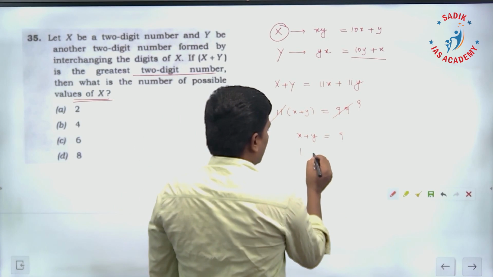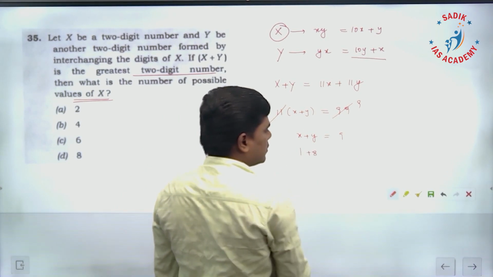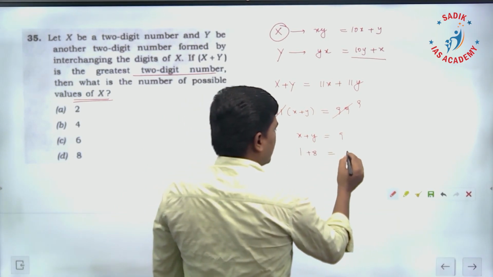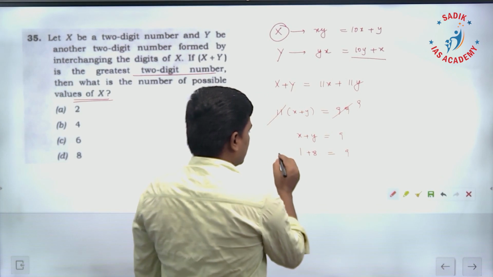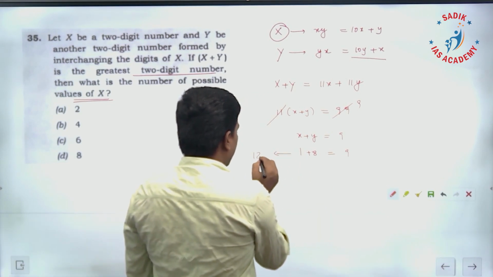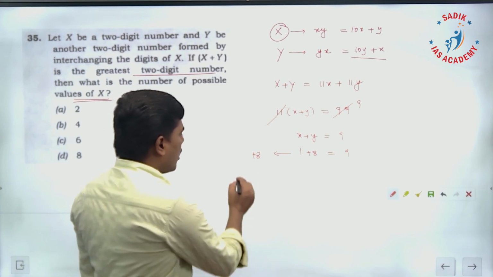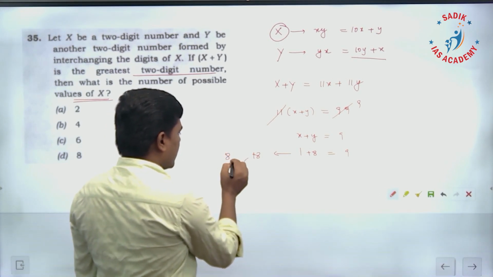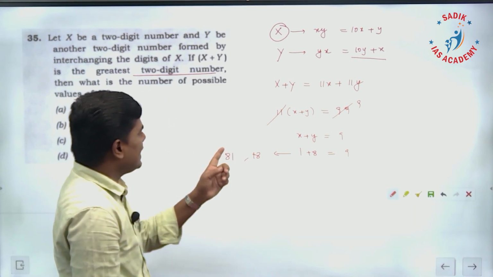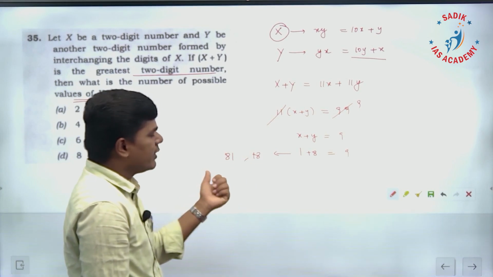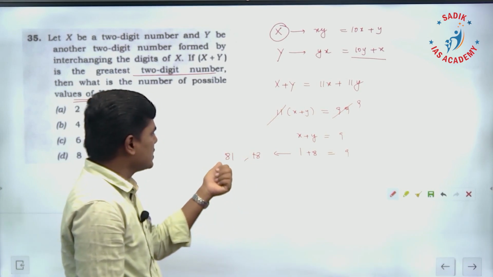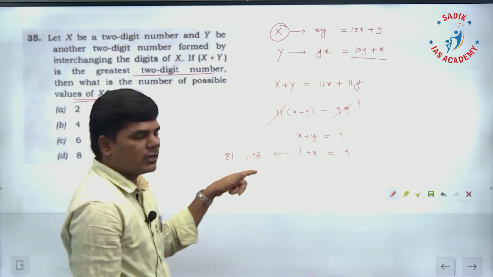So how many possibilities are there? We will have 1 plus 8. 1 plus 8 means 9. This is one possibility. That means the number x I can take as 18, or the reverse also I can take, 81. If I take x as 18, y is going to be 81. If I take x as 81, y is going to be 18. That's the meaning.